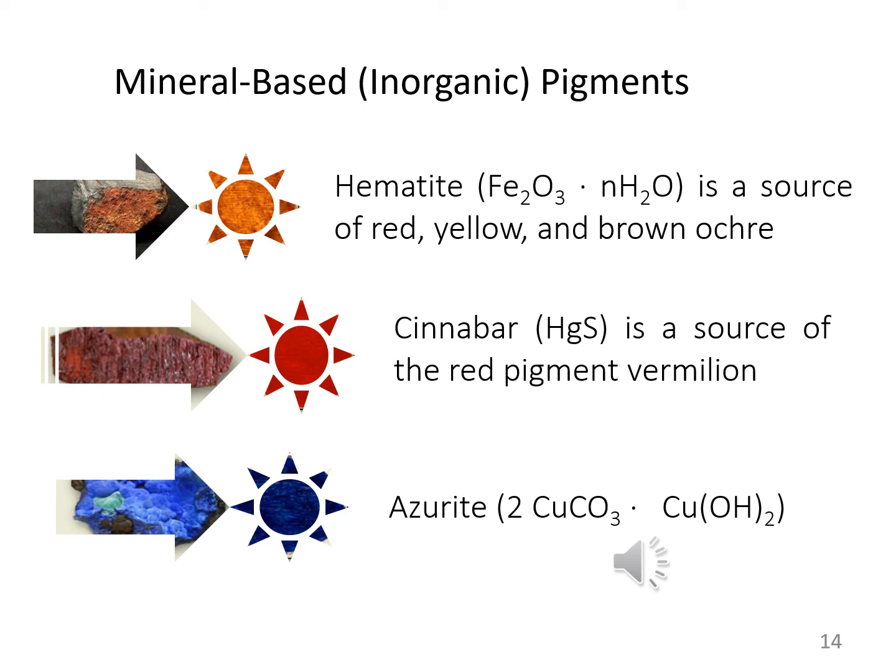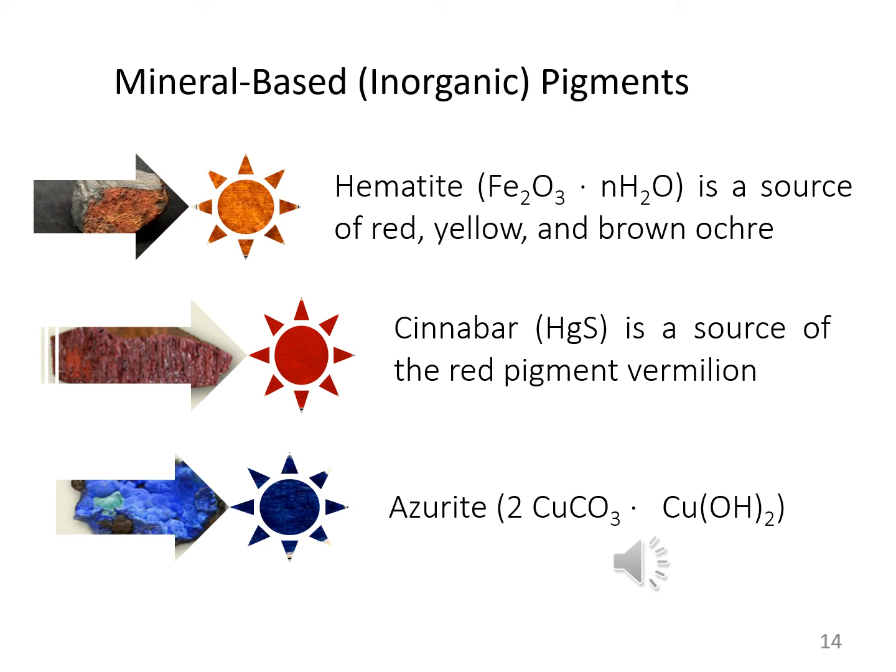Cinnabar, HgS, is a source of the red pigment vermilion. So cinnabar is used, which is the source of the red pigment vermilion.